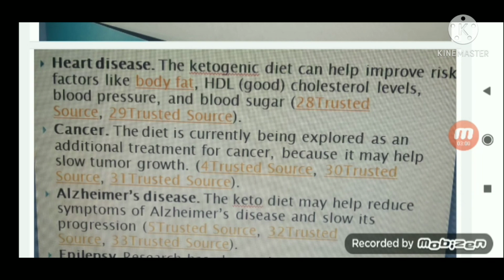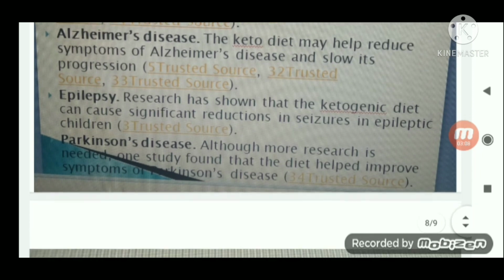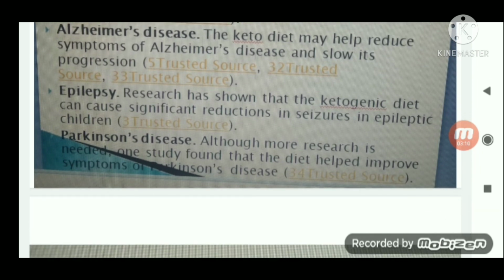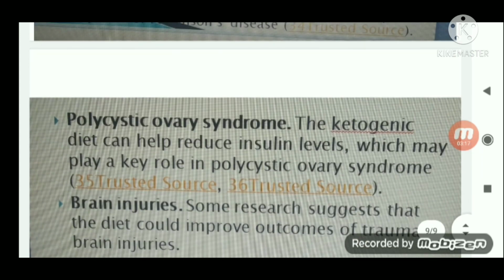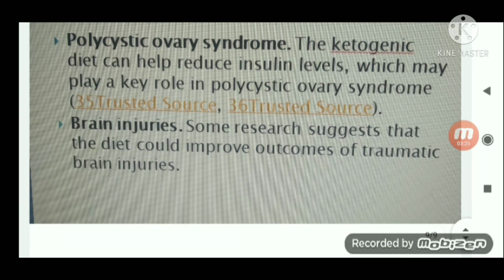So the ketogenic diet helps in recovering from heart disease and helps to slow tumor growth, and in Alzheimer's disease the ketogenic diet is useful, and in epilepsy it reduces seizures in epileptic children. In Parkinson's disease and polycystic ovarian syndrome, it plays a key role, and in brain injuries also the ketogenic diet improves outcomes of traumatic brain